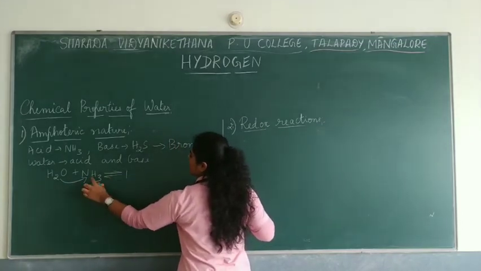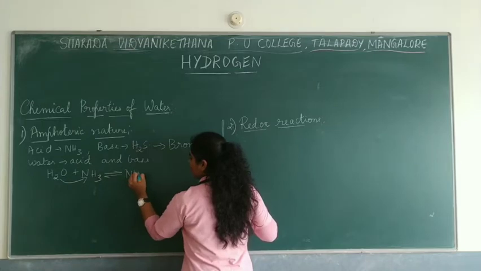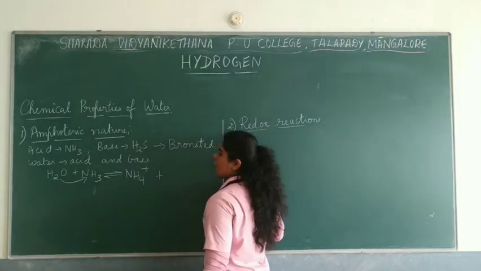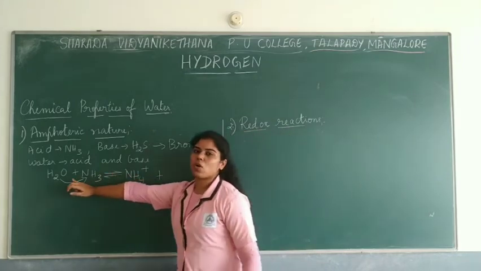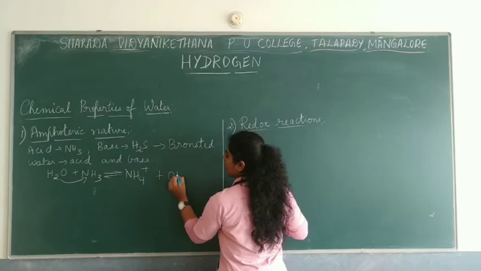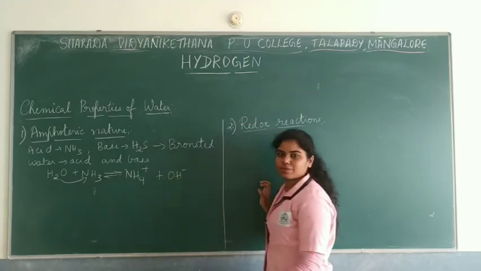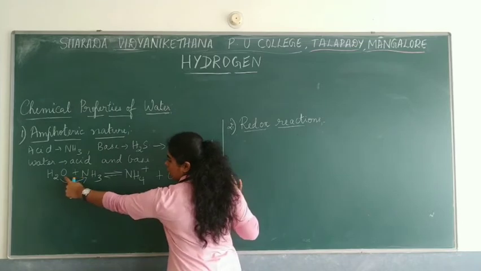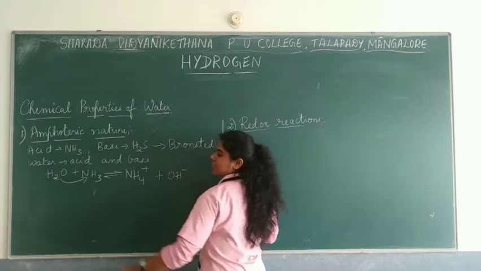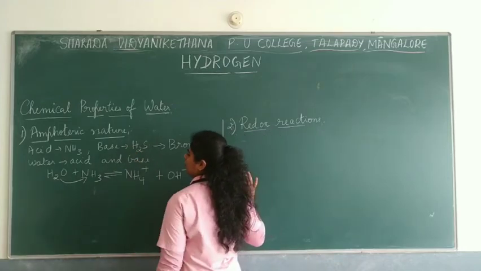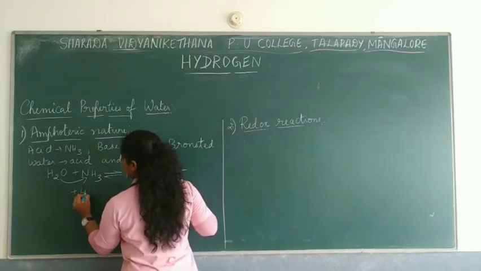So here ammonia becomes NH4 plus because it is taking up a proton. And what about water? If one hydrogen is removed, it becomes OH minus. Got it? So Bronsted says that the one who is losing a proton acts like an acid. If it has to act like a base, then it reacts with hydrogen sulfide. So let us check that.